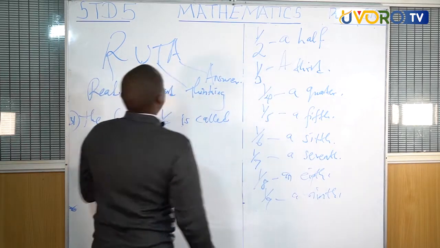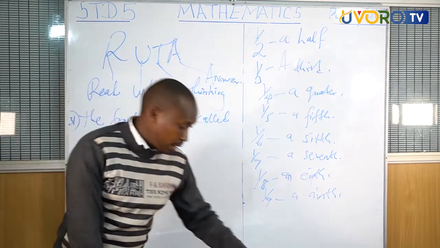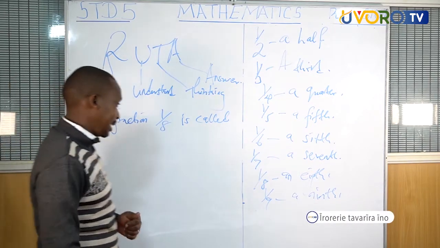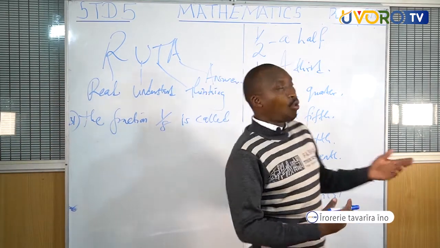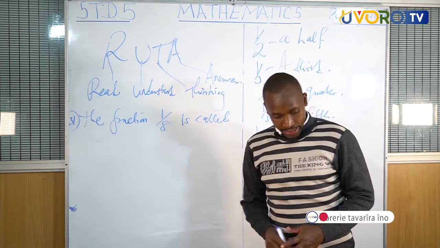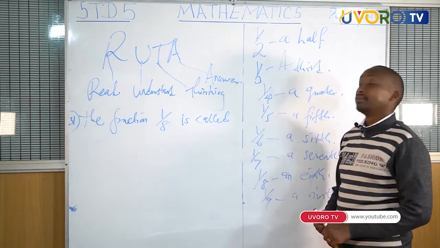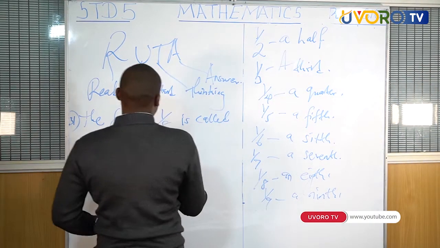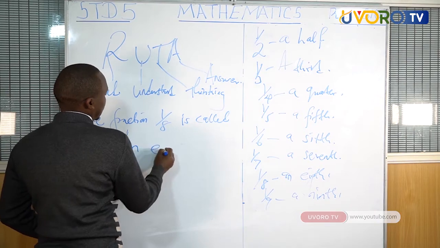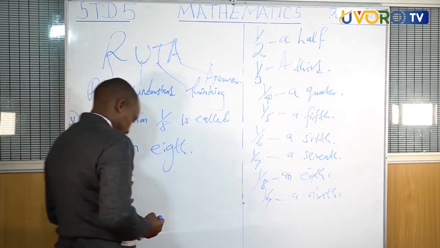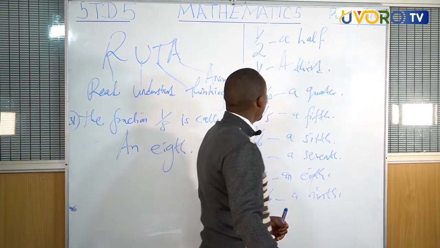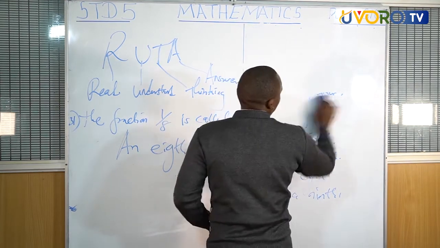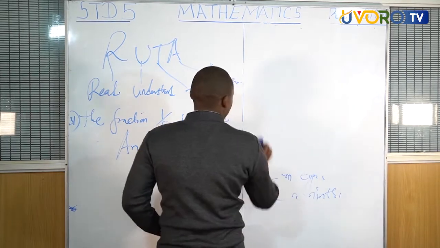Now, in our case, we have already used T for thinking. We go to A for answering. Somebody to tell me, what is the name of this fraction? Very good, that is an eighth. We go to question number 32. Question number 32, that is where we are.